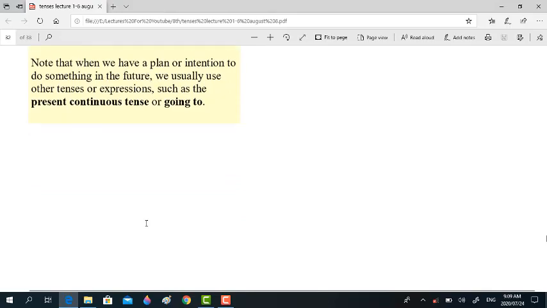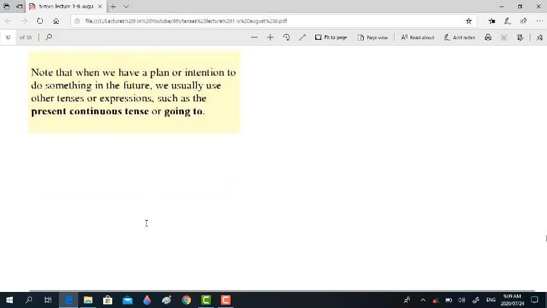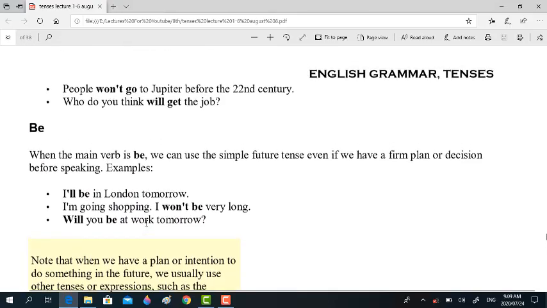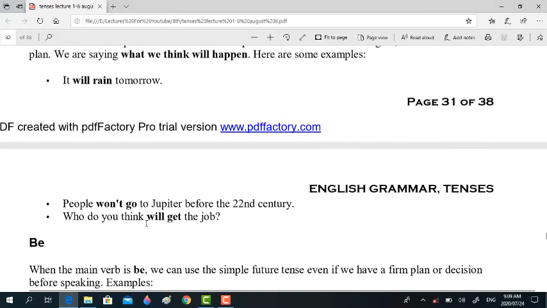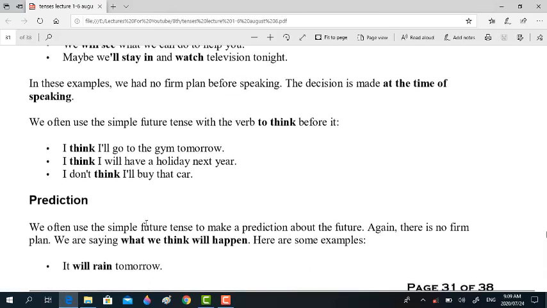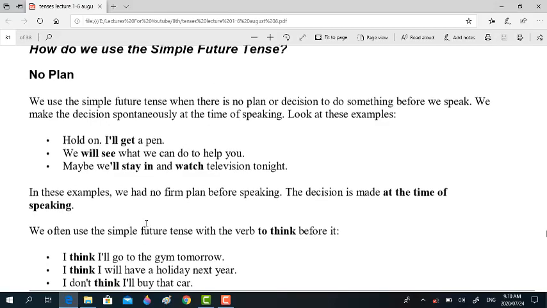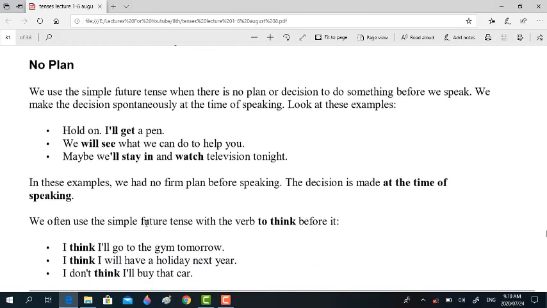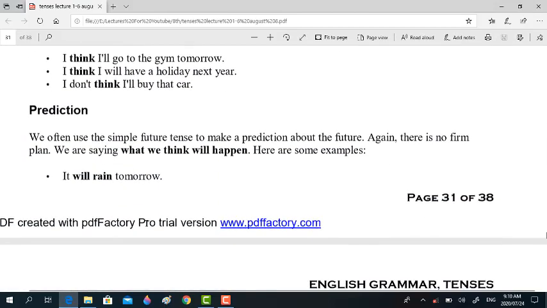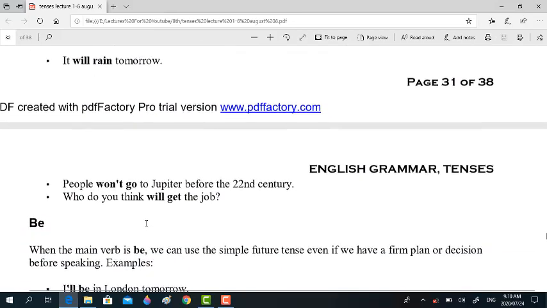Right, I think it's enough for today. The assignment is to write 3 examples, defining these 3 uses of this tense. Okay, thank you.